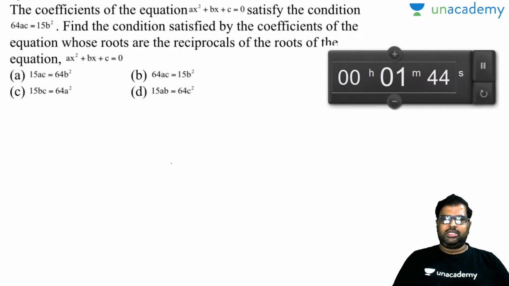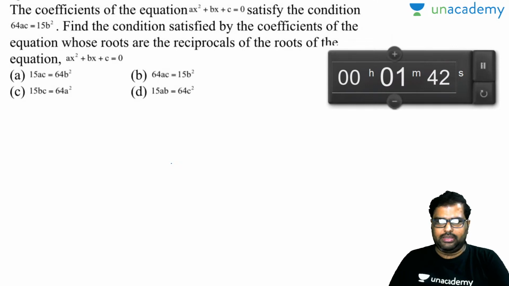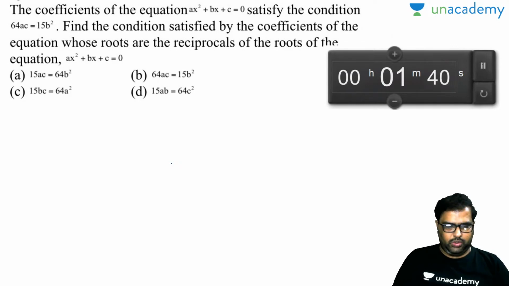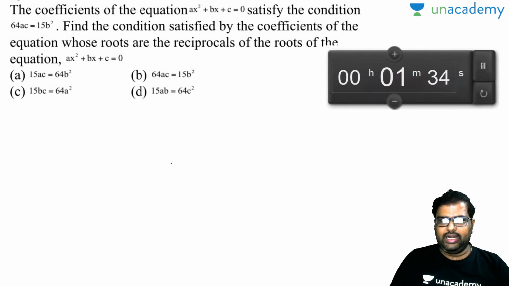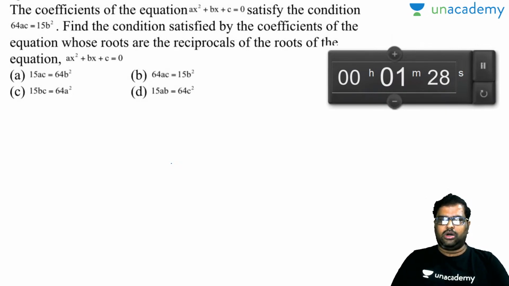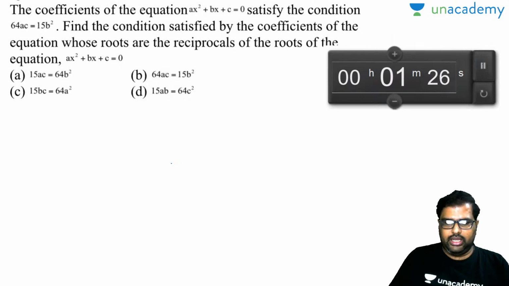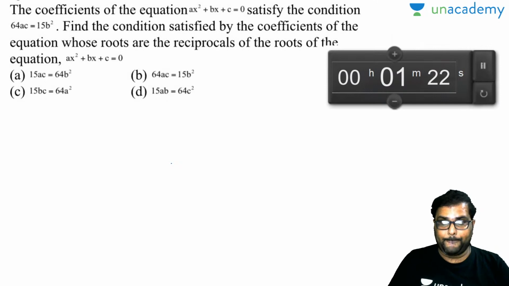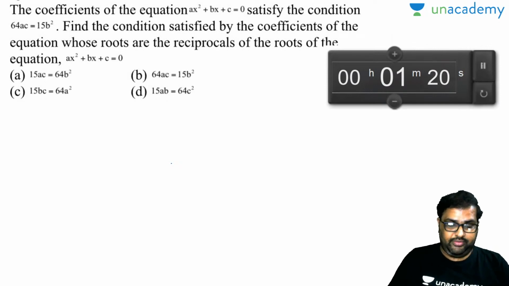The coefficients of the equation ax square plus bx plus c is equal to 0 satisfy the condition 64ac is equal to 15b square. Find the condition satisfied by the coefficients of the equation whose roots are the reciprocals of the roots of the equation ax square plus bx plus c. So two equations, and the second equation is reciprocal, it seems.